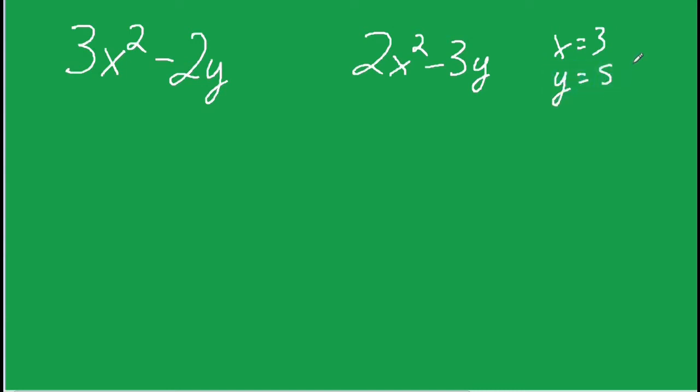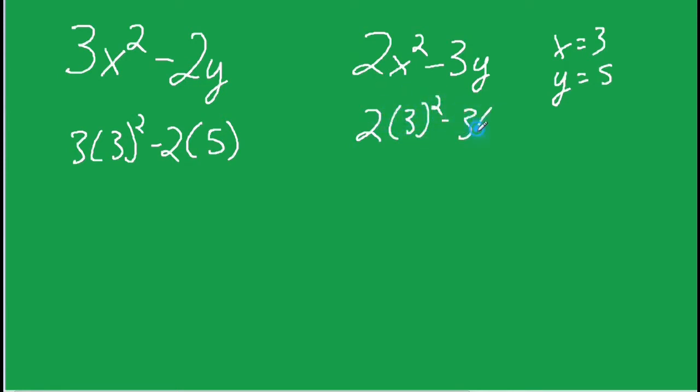Now, these problems are fairly straightforward. We're just going to be plugging in and replacing the numbers. So 3 times 3 squared minus 2 times 5, and then I'll come over here and set this one up as well: 2 times 3 squared minus 3 times 5. Following my order of operations, I'm going to do my exponents first. So 3 squared is 9. That's going to be 3 times 9 minus 2 times 5, which is 10.